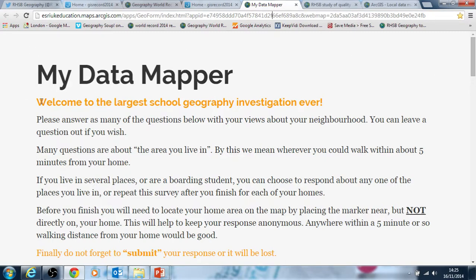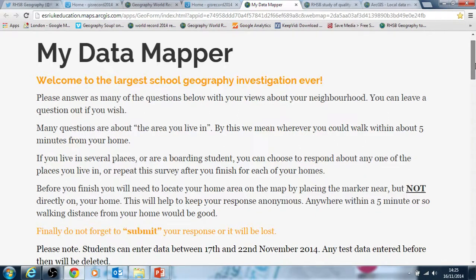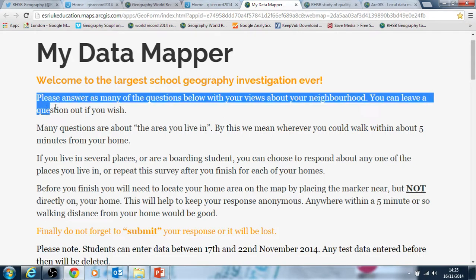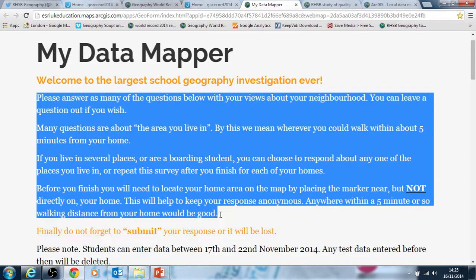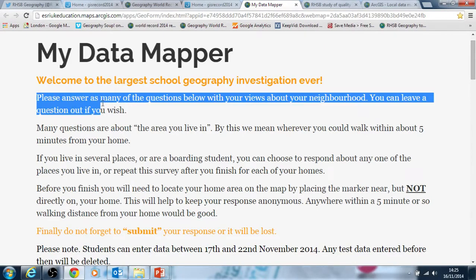This data entry form is designed to work on all different platforms, hopefully, so hopefully you'll find it nice and easy to use. Some of you might be familiar with these forms. They're a relatively new development in ArcGIS Online, and make the entry of data for fieldwork tasks like this much easier than ever before. There are other ways of doing it, which I'll briefly mention at the end, but I recommend people use this. First of all, it gives some very key instructions about entering the data to your students. I just wanted to reiterate a couple of them.